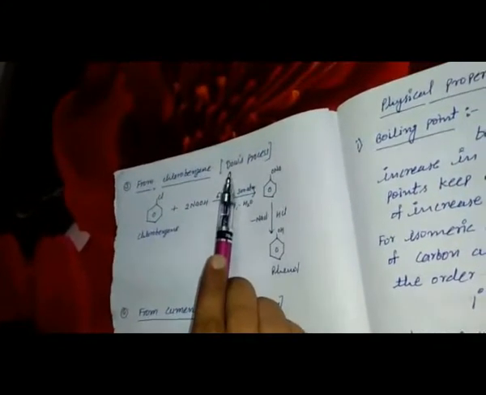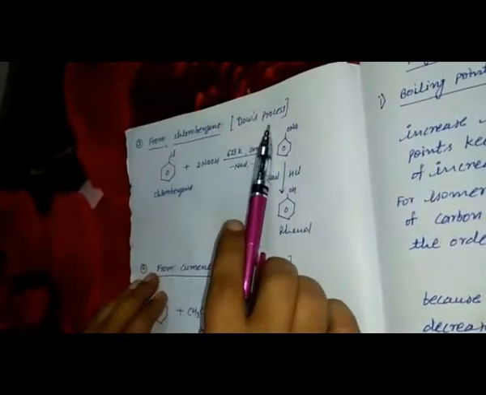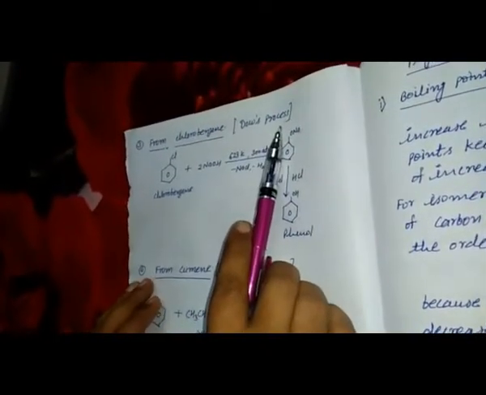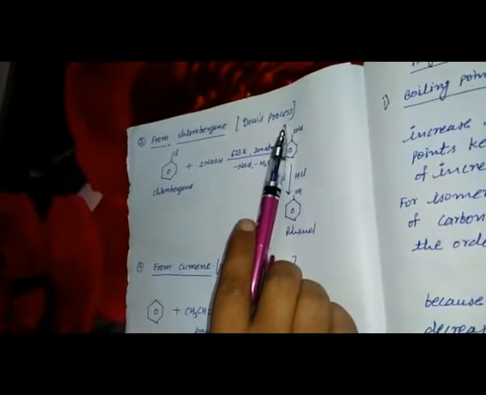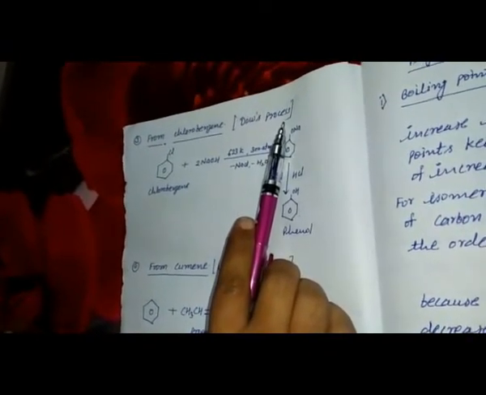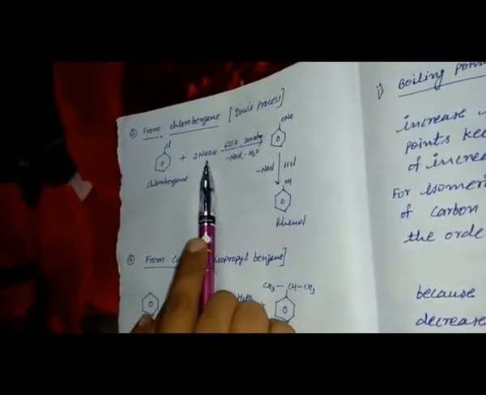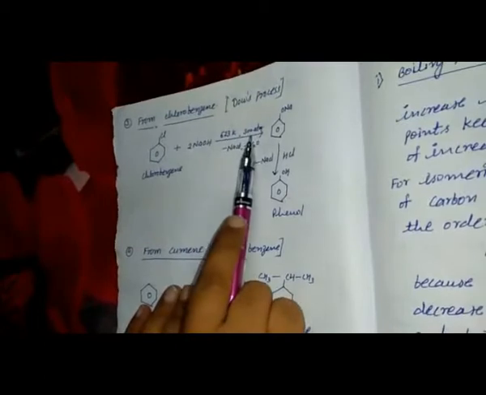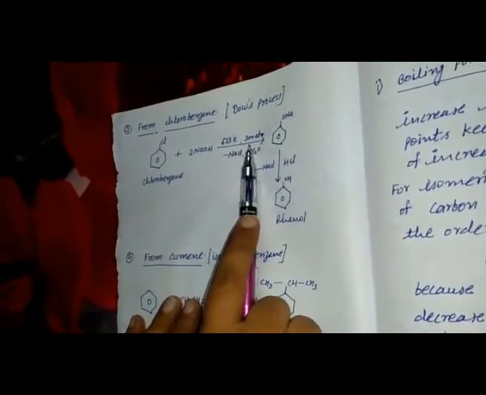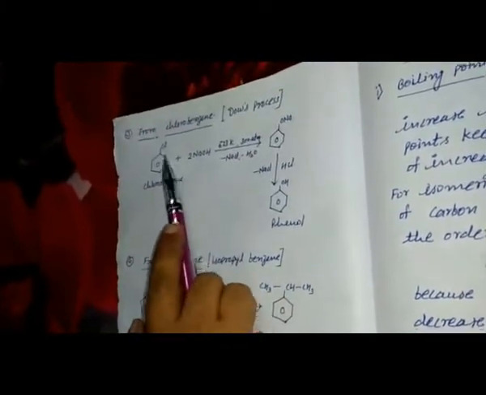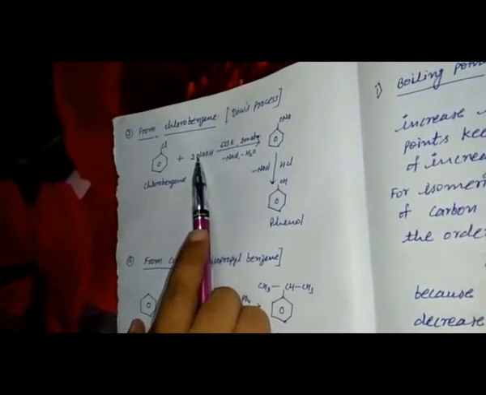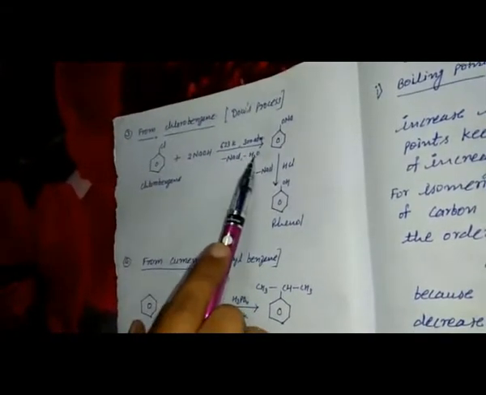The third method is from chlorobenzene. The preparation of phenol from chlorobenzene is also known as the Dow process. This Dow process we have already read in the previous chapter of haloalkanes and haloarenes. When chlorobenzene reacts with sodium hydroxide at 623 Kelvin and 300 atmospheric pressure, from here Na and Cl react to release NaCl, and H2O is released.